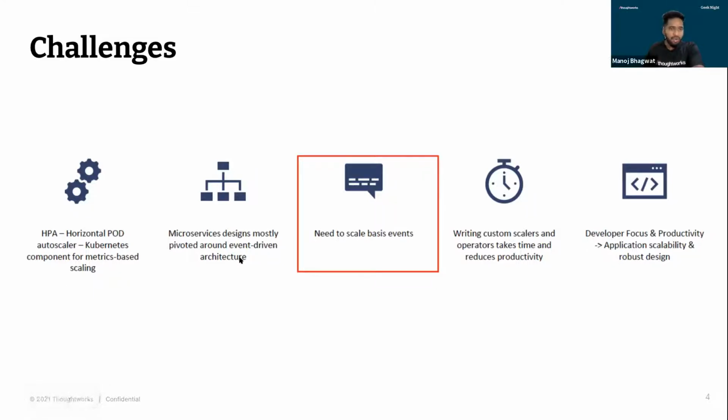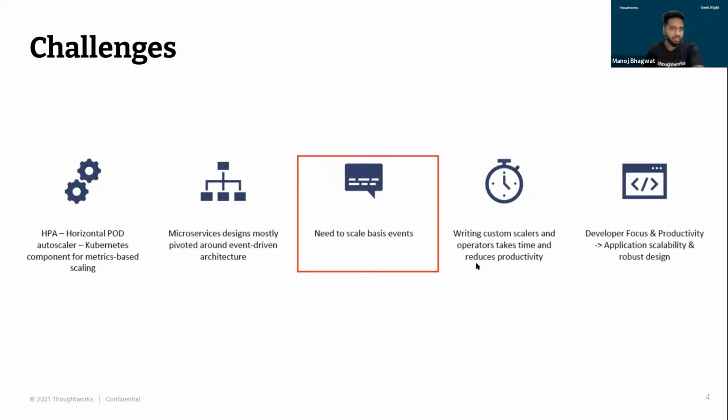But as we are moving into the modern world of microservices, where we have event-driven architectures, our scaling needs are also changing. So we might need to scale our application based on some custom events or messages that we have in our application.